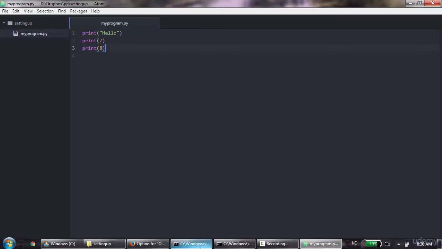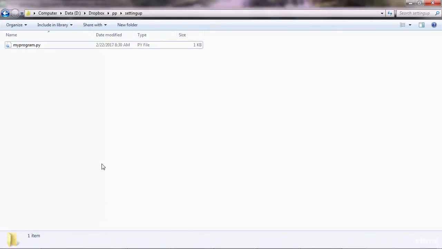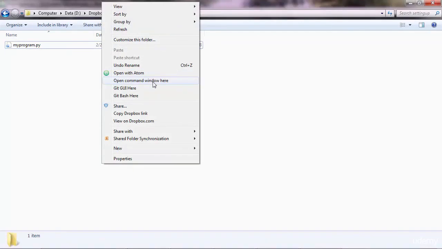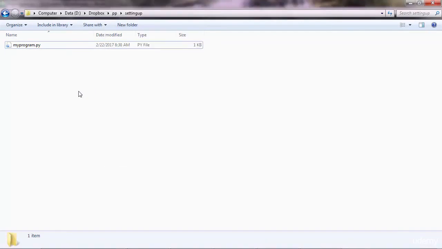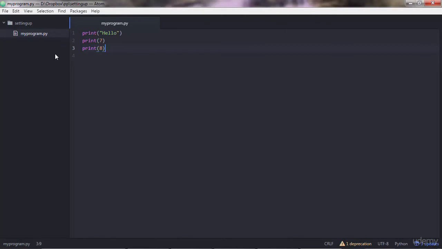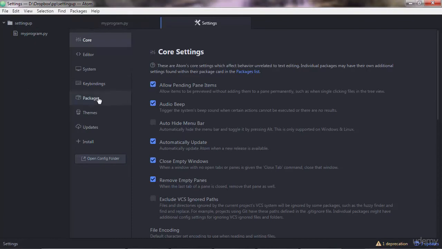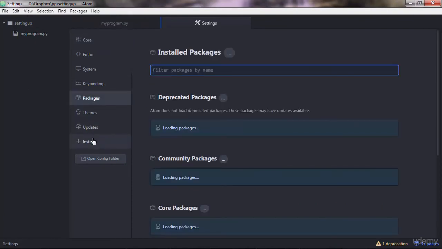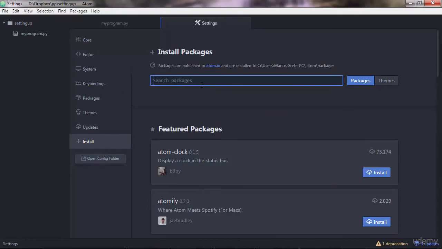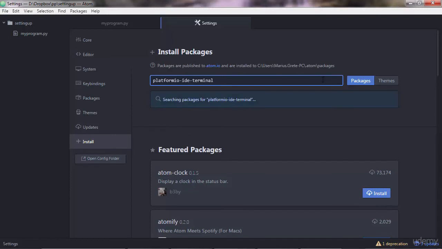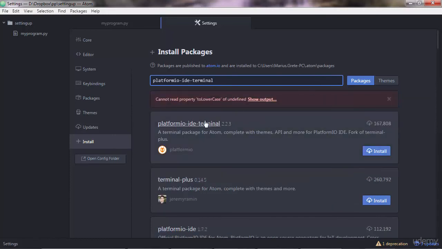Now to execute this code, you can either open your command window here with Shift right click, or there is a more efficient way to do it. You need to go to File, Settings, Packages, Install. You want to install a new package and search for Platform IDE Terminal. Hit enter. This is the package I want to install, so click install.